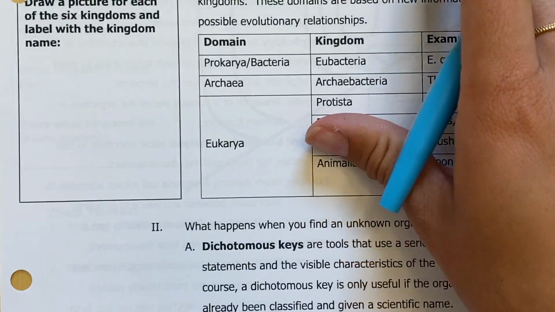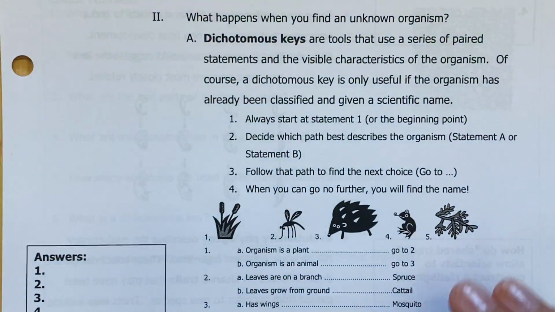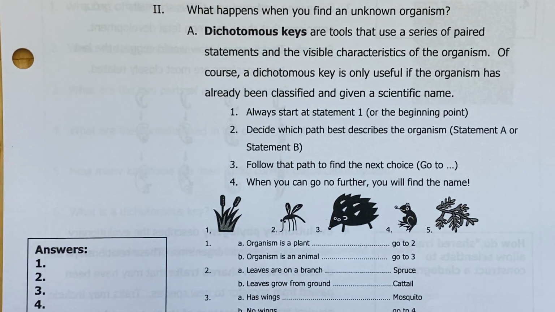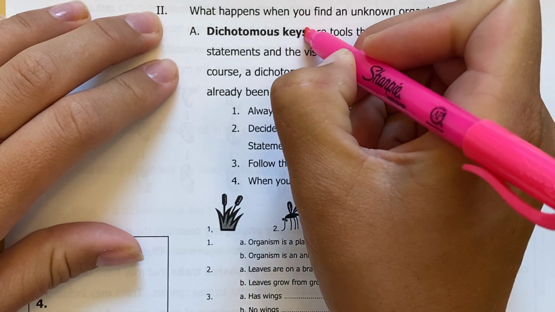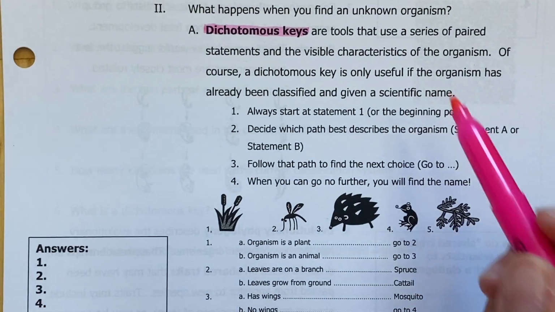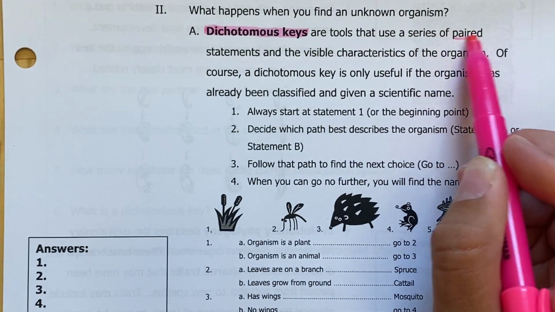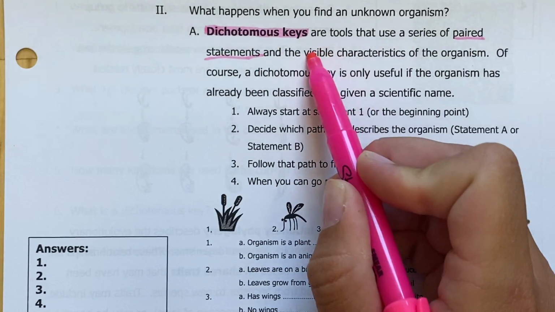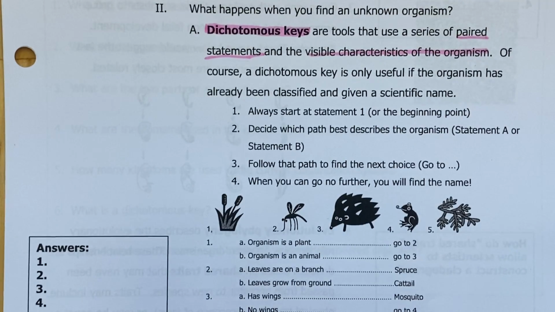So when we start talking about classifying organisms, we can use a little tool, and it is one of my favorite things to work with. It is called a dichotomous key. All right, and a dichotomous key is basically just a tool that uses a series of paired statements and the visible characteristics of an organism. So something that you can actually see on the outside.